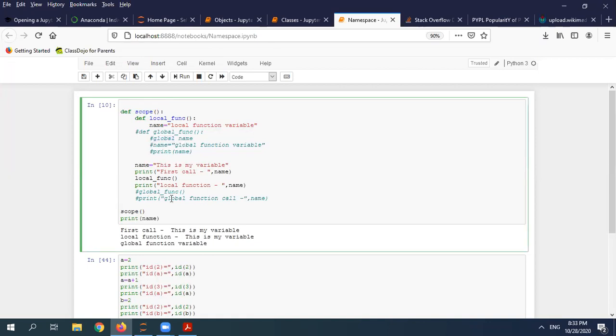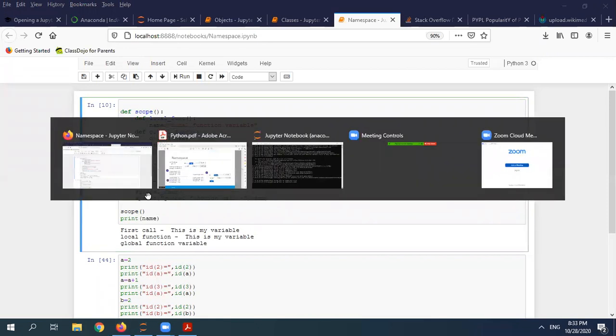So that's the reason you are able to see the name variable, the print name global function variable, even though my code has been commented out. So that name variable has become global. That's the reason. So this is all about the scope.